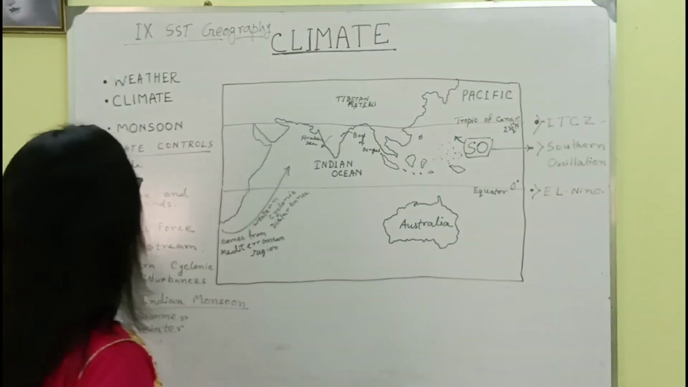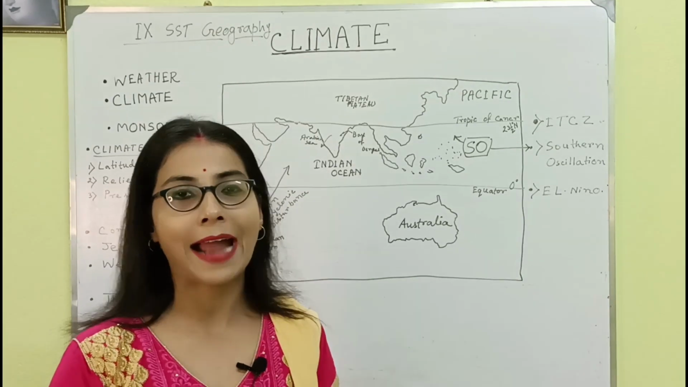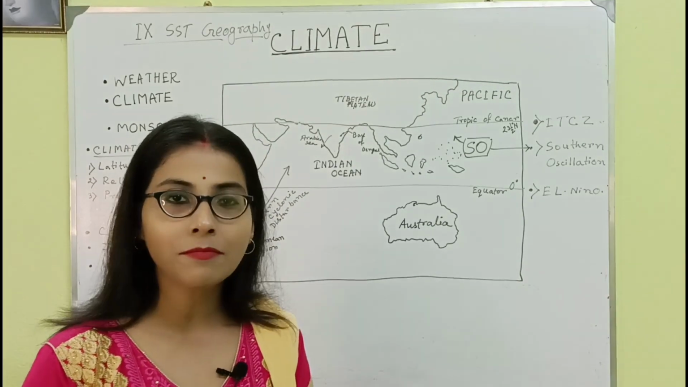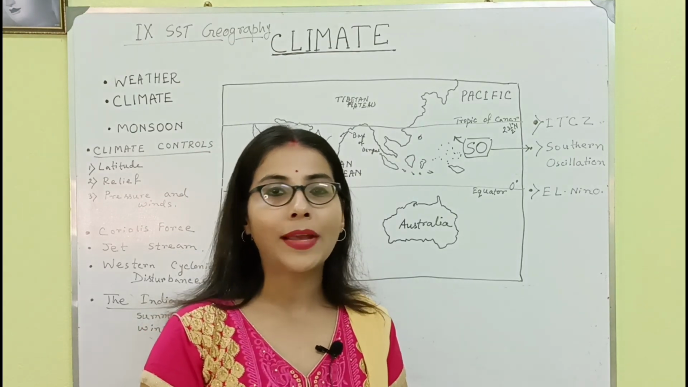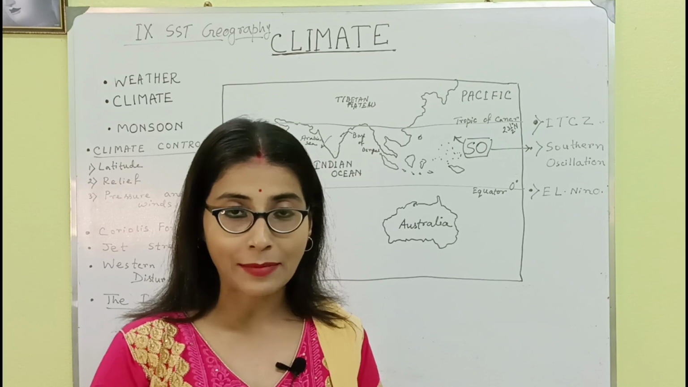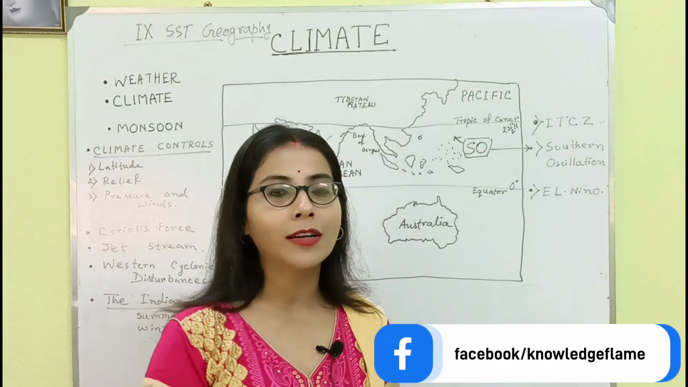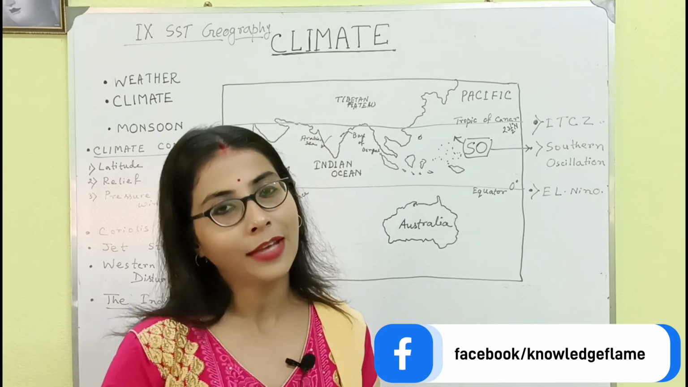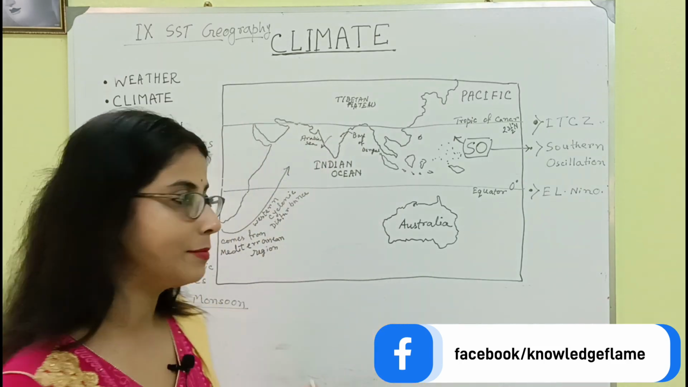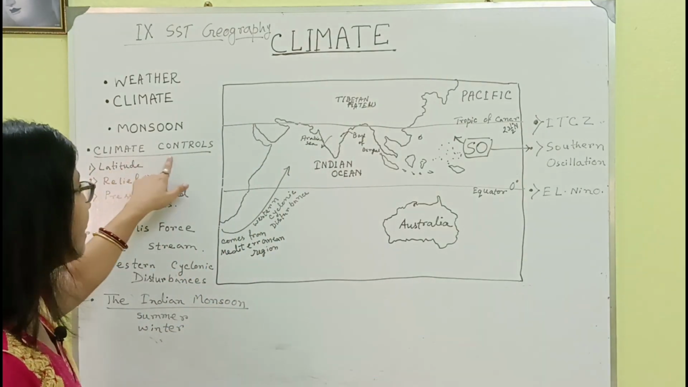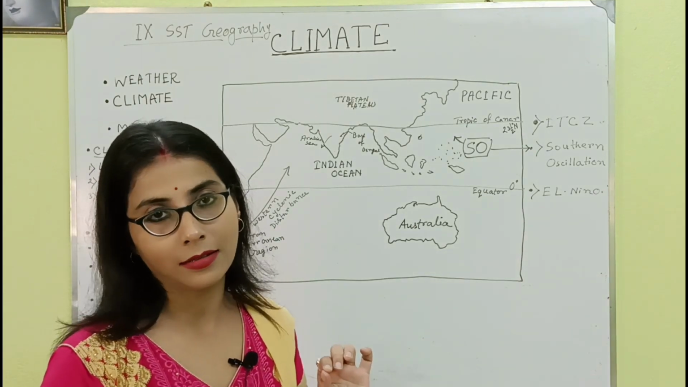Now the next thing is the monsoon. Monsoon is a term which derives from the Arabic word mausim. Monsoon means season. So the word monsoon has come to explain the condition of a climate when the rainy season occurs. And especially this word actually refers to the climate of India. I am going to discuss this later, but now we have to know about the climate control factors. Which climatic control factors are there?